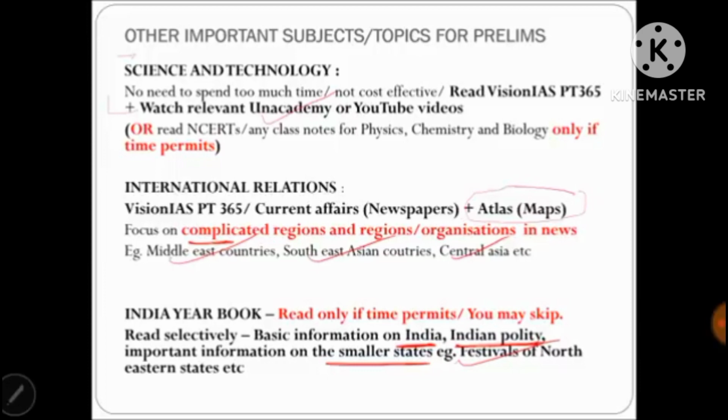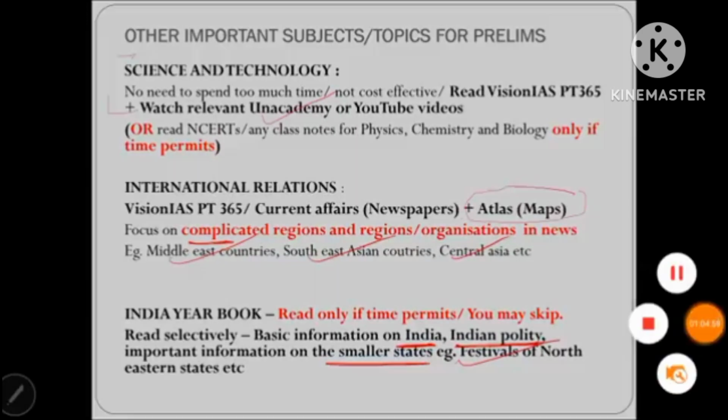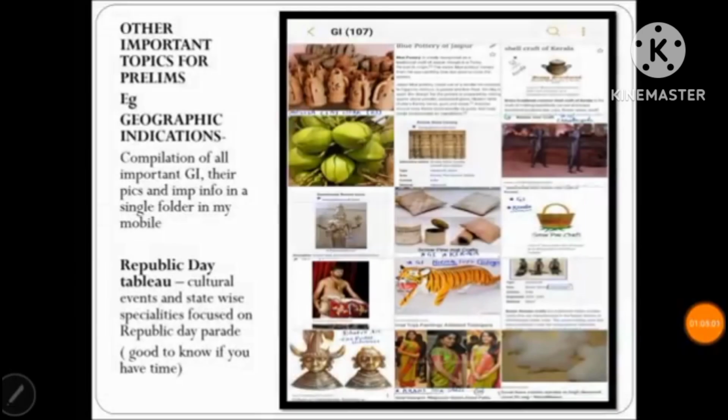Then certain other stuff becomes important sometimes. There are questions on geographical indications, so one day sit down and read all the geographical indications, however many there are, 100-200. Some of them are really easy to remember, some of them might be difficult, so take screenshots, make a folder, write down important stuff on those pictures itself, like I have done over here.